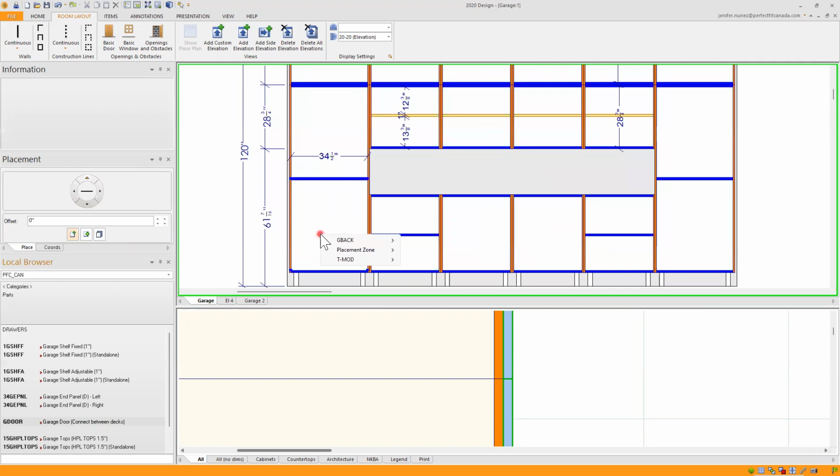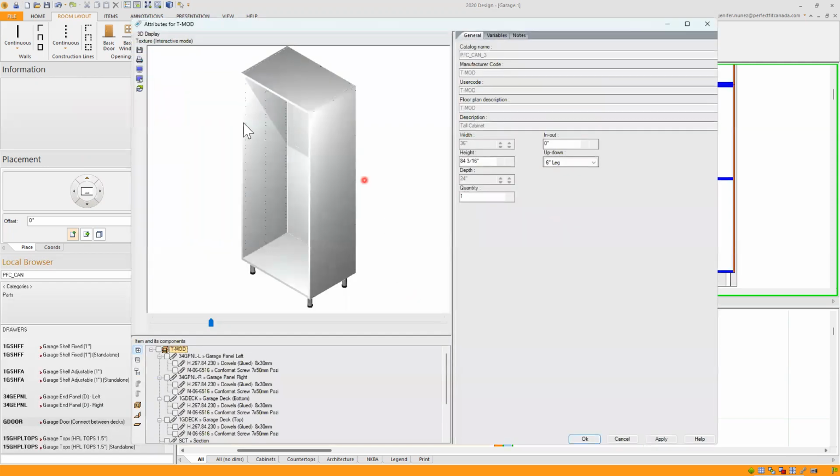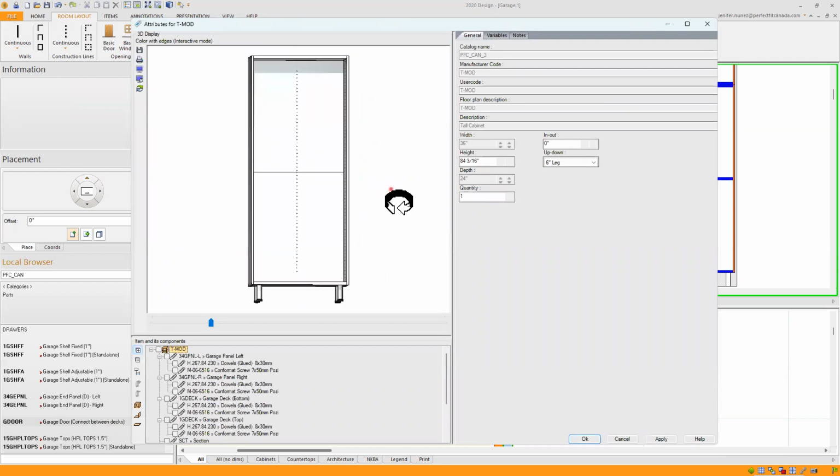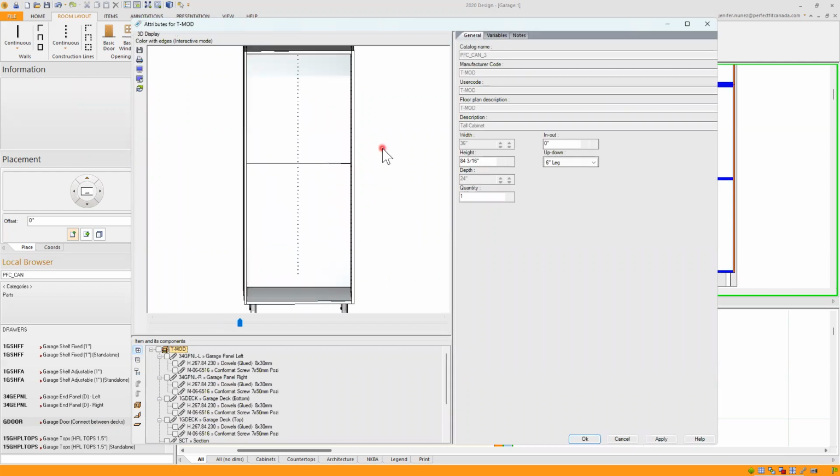Just so you know, I already have these garage cabinets in my design, and I'll right click on this tall cabinet, go to attributes. Tall cabinet is how we call the garage cabinetry.